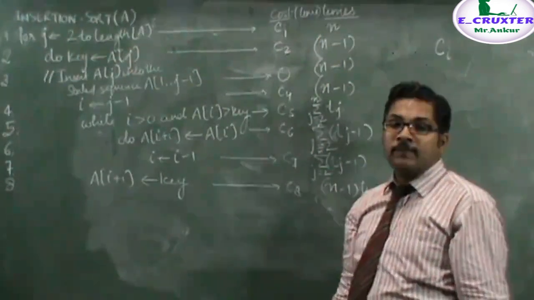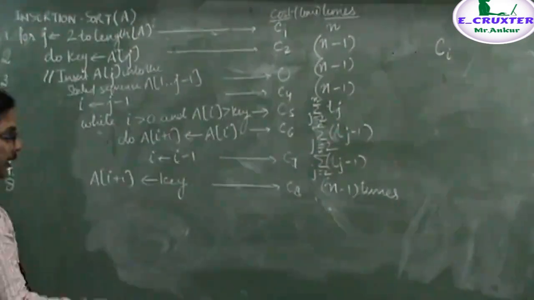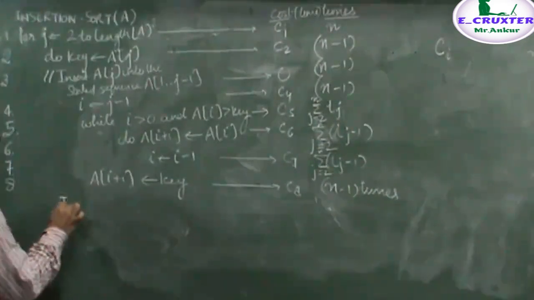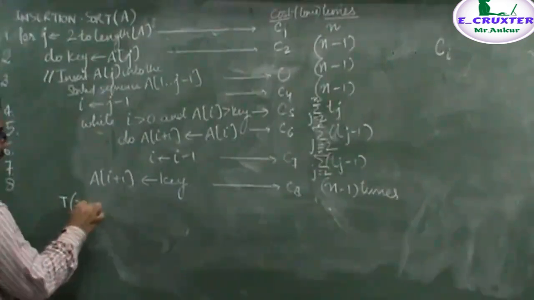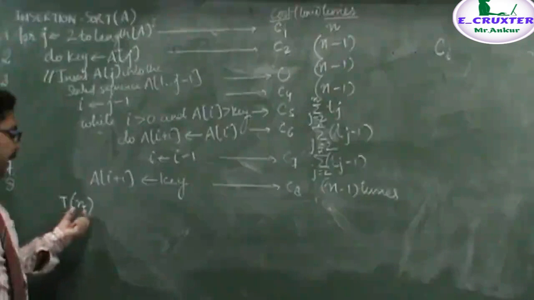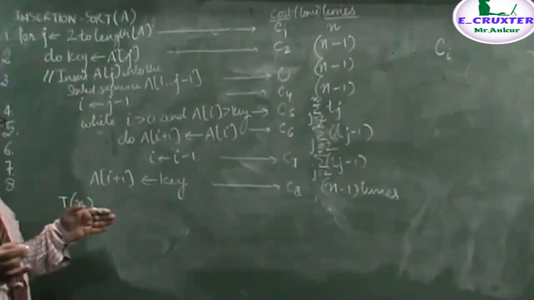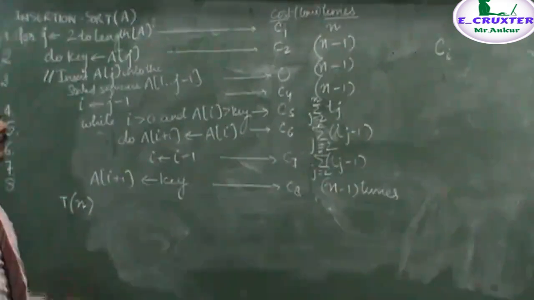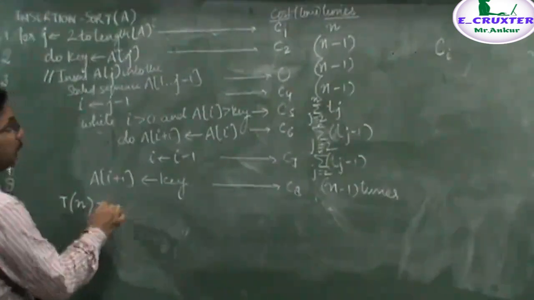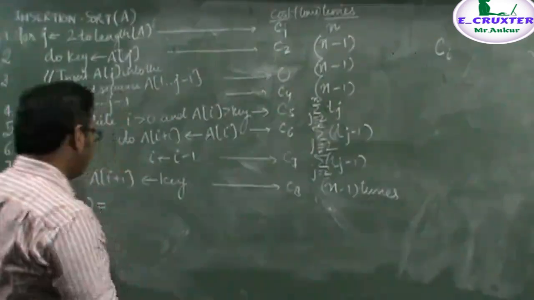Hence the total running time, we denote it by T of n, where T stands for total running time and n is the total input size. For example, if there are 5 elements in the array, then the value of n will be 5. The total running time will now become, multiplying these costs by times, C1 of n